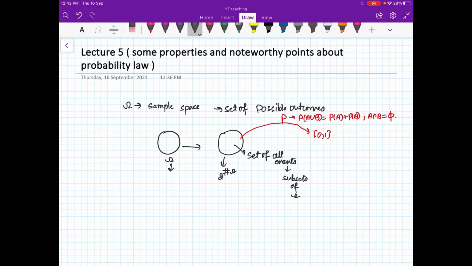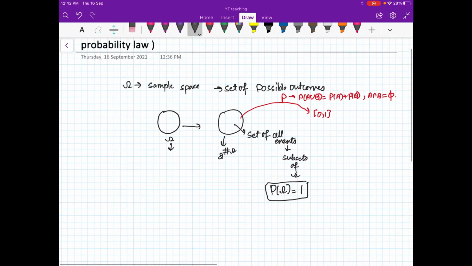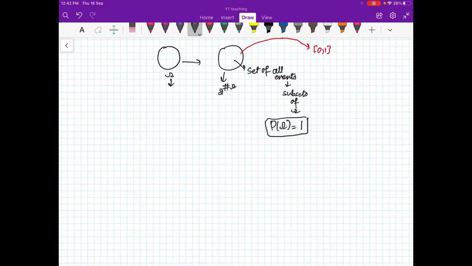So now we have seen that probability of the whole set omega, that is the whole sample space, should be 1, right? So let us talk about some properties. I can write probability of omega as probability of omega union phi, where phi is the empty set, right?